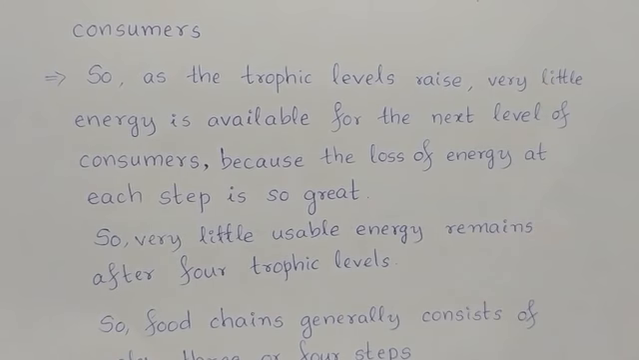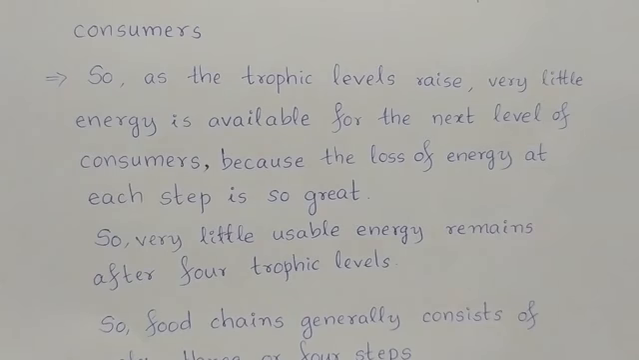Every time, see, only 1% of the fallen solar energy is captured, out of which only 10% is transferred to the herbivores. From this 10%, only again 10%, that is 1. From this 1 again 10%, 0.1. From this 0.1 again 10%, 0.01%. So very little amount of energy is left. Very little amount of solar energy that is captured by the green plants is left after 4 trophic levels. So from this also 10% has to be transferred to the next trophic level.